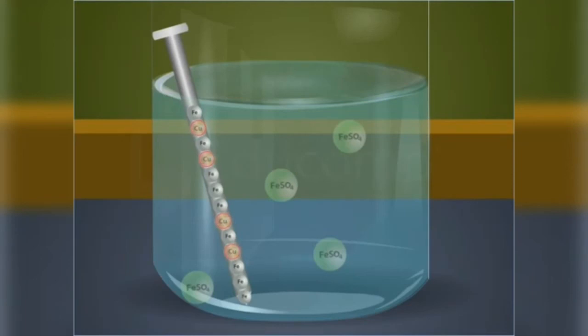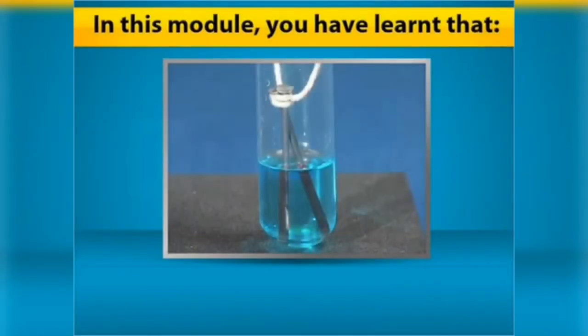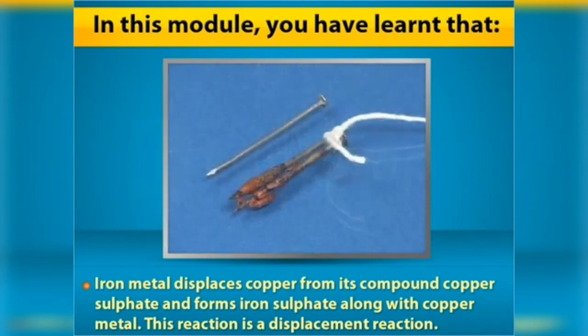Since in this reaction a more reactive metal, iron, displaces a less reactive metal, copper, from its compound, it's a displacement reaction. In this module, you have learnt that iron metal displaces copper from its compound copper sulfate and forms iron sulfate along with copper metal. This reaction is a displacement reaction.